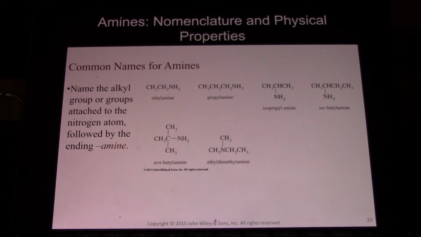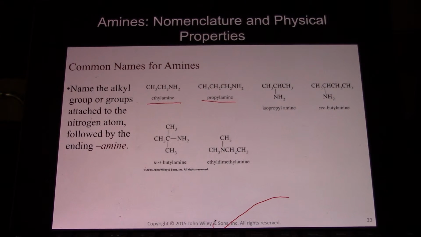Common names for amines. We name the alkyl groups attached to the nitrogen atom, followed by the ending amine. Ethylamine, propylamine, and notice instead of propanamine, now it's just propylamine. So the common names are similar, just slightly different.